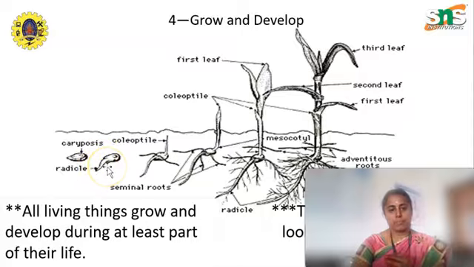It is the radicle. And the coleoptile grows over a long interval, and roots are formed within this coleoptile, and the first leaf is formed with the help of the coleoptile, and the mesocotyl and radicle adventitious roots, and the first leaf, second leaf, third leaf, everything is formed based on this property, grow and develop.